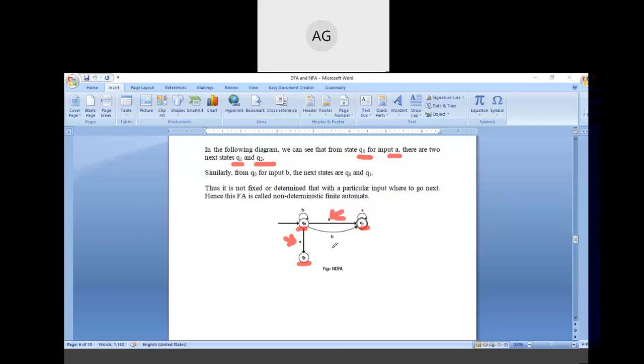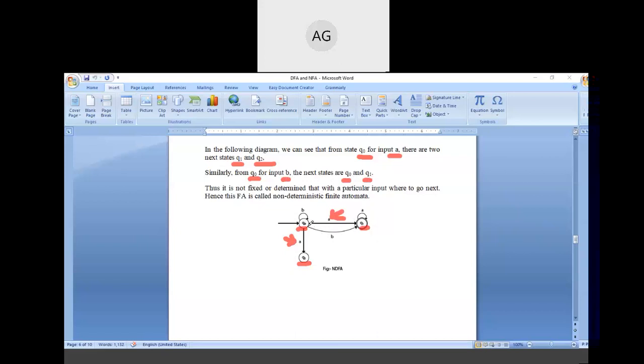So this type of non-determinism is there, means we are not sure, or there cannot be a definite path on getting the input A. So that's why this type of automata or this type of machine is called non-deterministic finite automata. Similarly, from q naught for input B, the next states are q naught and q1.